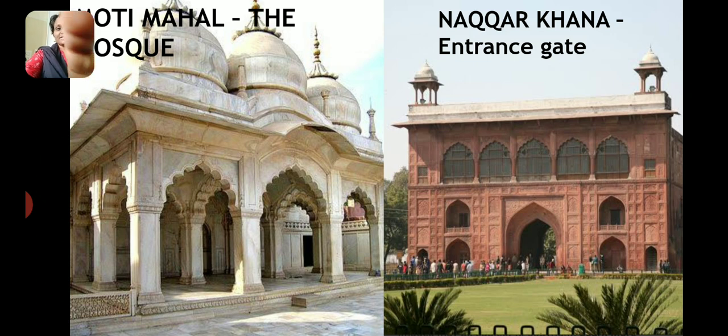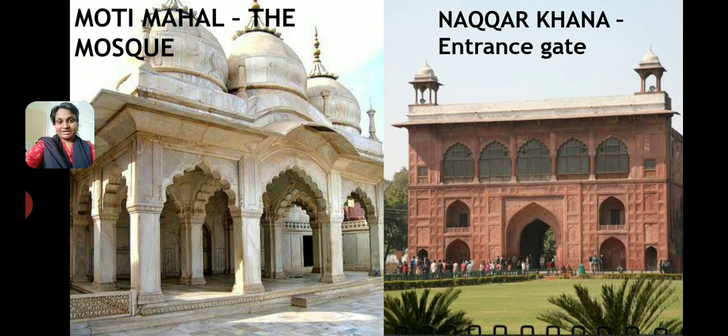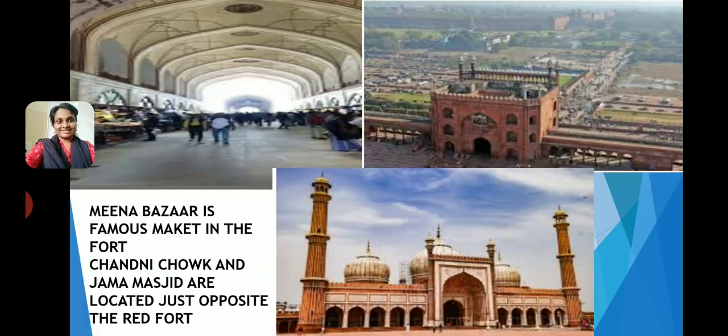Now apart from this, there were a few other buildings or palaces. So what were these other important structures within the Red Fort? Let's revise it quickly. One is the Moti Mahal, which was the mosque within the Red Fort, and then there is the Nakar Khana, which was the entrance gate to the Red Fort. So Rang Mahal is the palace for the queens, Moti Mahal the mosque, Nakar Khana the entrance gate.